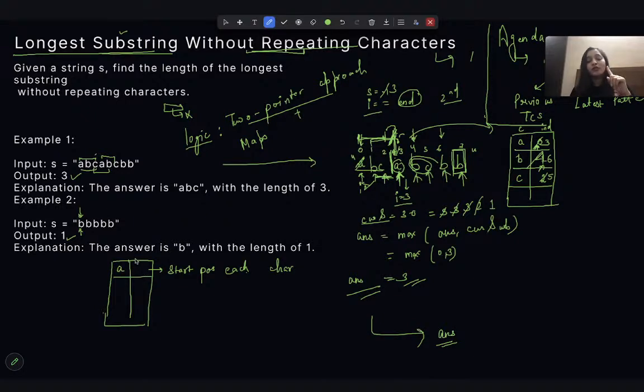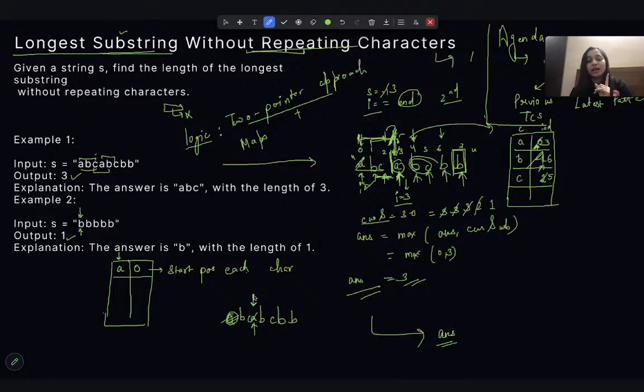When I first got A, I updated it, and when I got A a second time, in this string A B C D B, I know this first A will be of no use, because I already have another repeating A in the string. So I will remove this A.